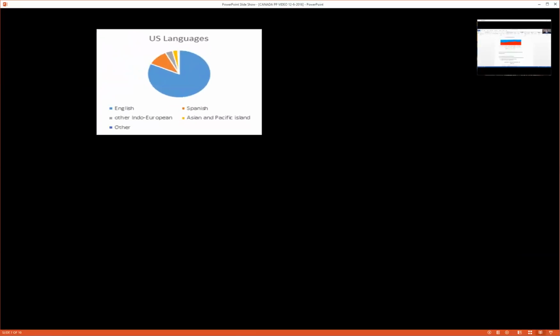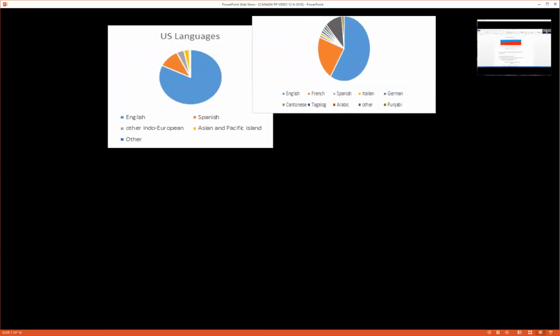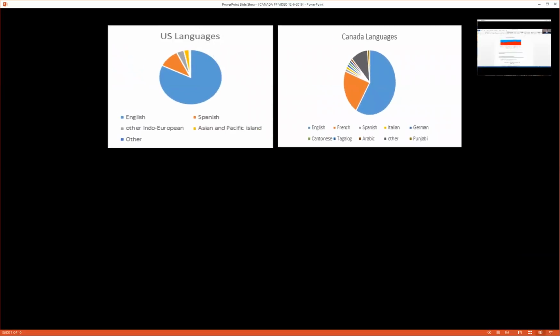Language is another major component of cultural makeup in a country. In Canada, their main language is English, which is the same in the United States. However, where they differ from the United States is that the second language is French, whereas in the United States it is Spanish.